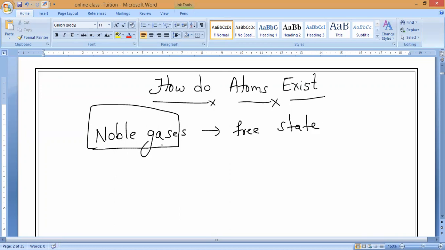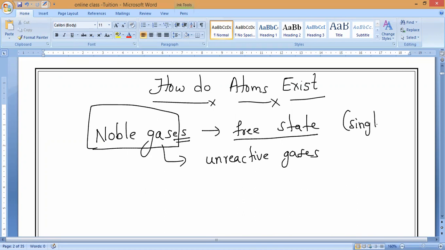Why? Because they are chemically unreactive. So that is why these noble gases alone exist in free state, means single atoms they are present, and remaining